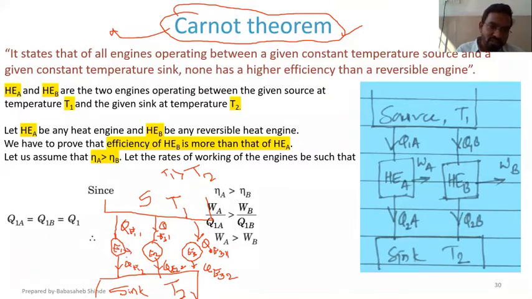Now, suppose these produce work WE1, WE2, and WE3.